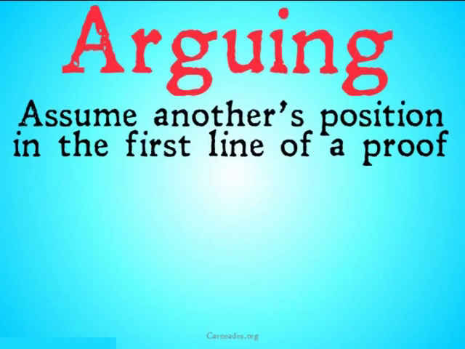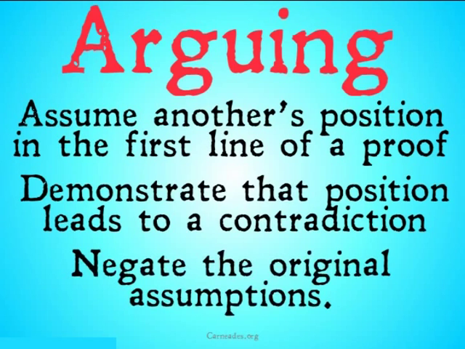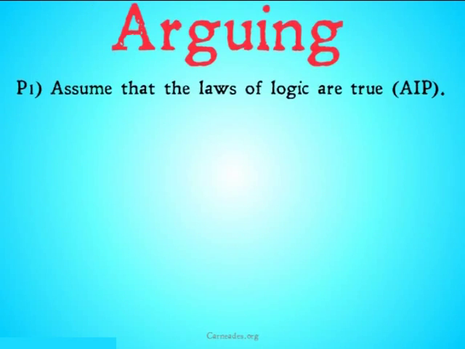Let's take a look. First off, we're going to recap the way that the indirect skeptic, my skeptical position, argues. First off, you assume another's position in the first line of the proof, generally whoever you're arguing with. You demonstrate that position leads to a contradiction, and then you negate those original assumptions and leave yourself back lacking all beliefs.